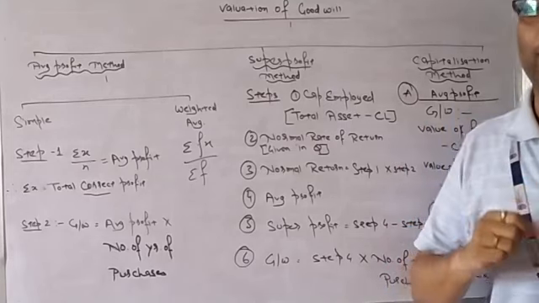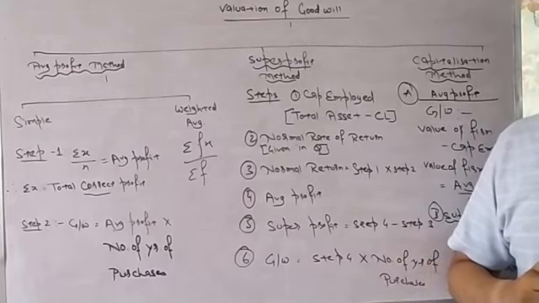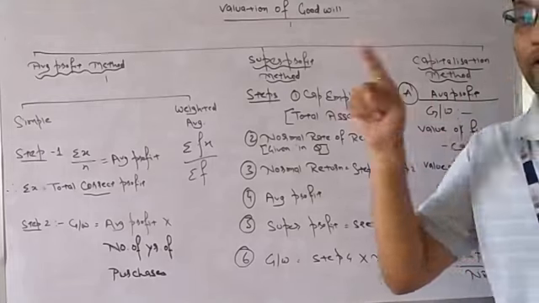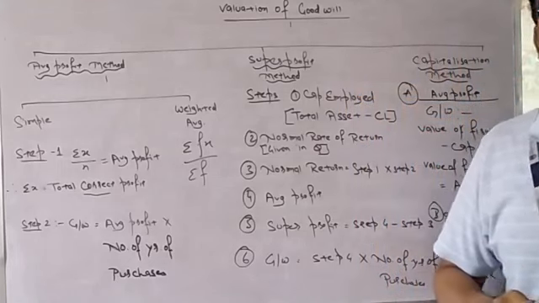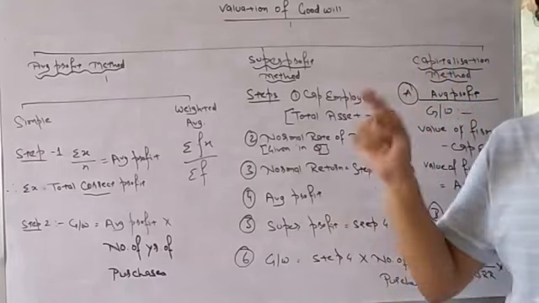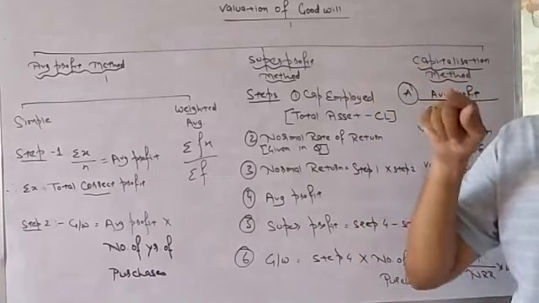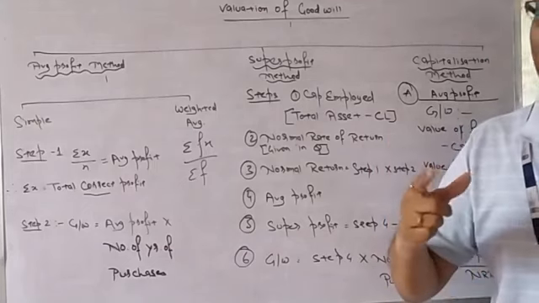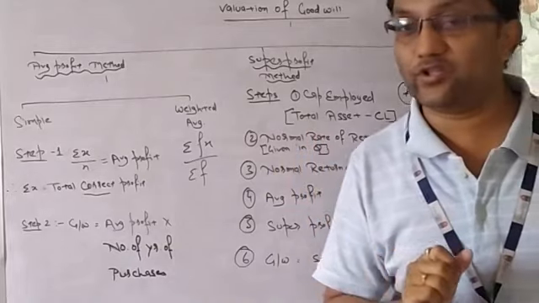So the first year correct profit is 95,000. Second year correct profit is 1 lakh 90,000, and third year correct profit will be 3 lakh 5,000. We will add all the three, 95,000 plus 1 lakh 90,000 plus 3 lakh 5,000, divided by 3, because 3 years' profit are there. So divided by 3, summation of x by n. N means number of years, x means correct profit. Then we will get the average profit.